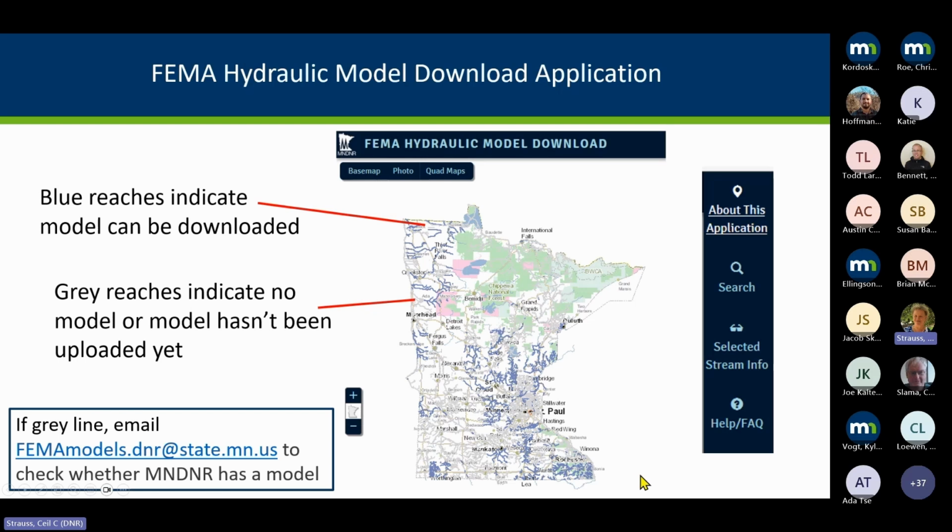You can still send it to me or Gary or our generic floodplain site, floodplain.dnr@state.mn.us. But if it's looking for a model, we're going to loop in our mapping staff. So good to send it right to that one.